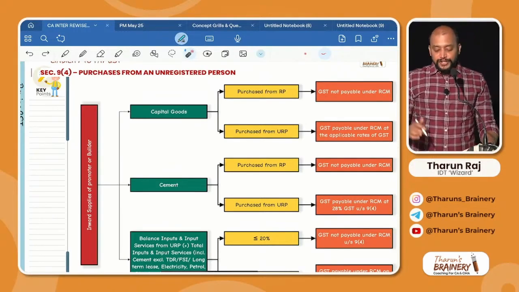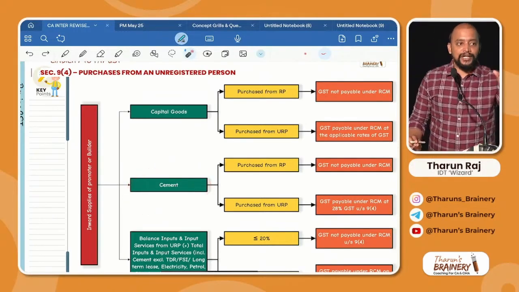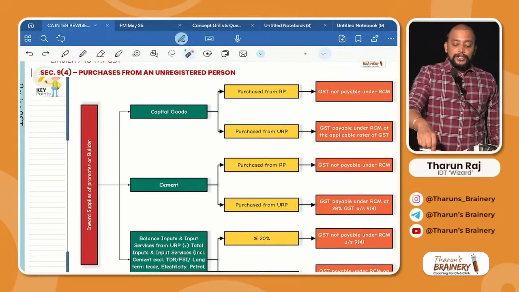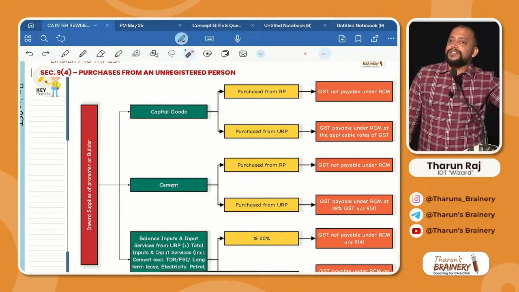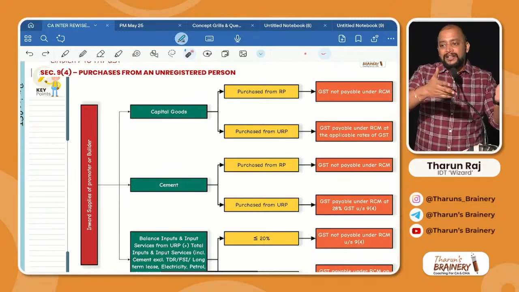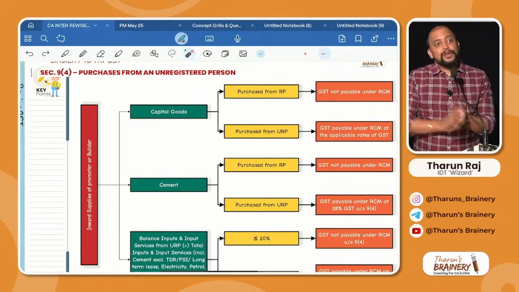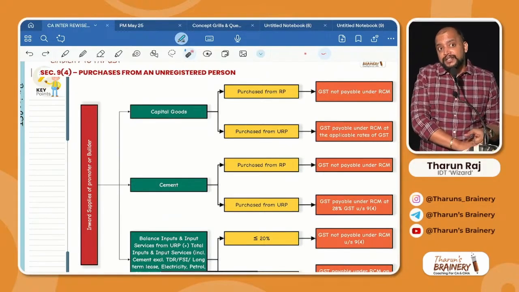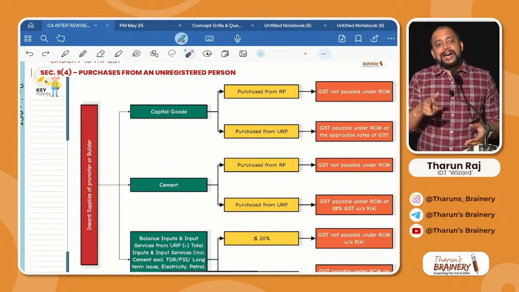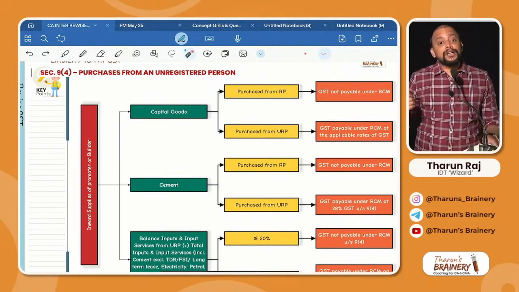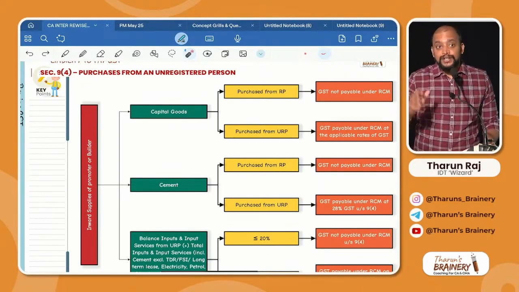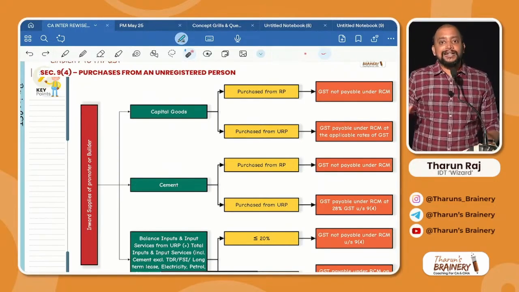Next, suppose you buy cement, you are a promoter or builder, you buy cement. You buy cement from an unregistered person. If you buy from a registered person, already you paid, no? So no need to pay any GST under RCM. What if you buy cement from an unregistered person? You need to pay GST under RCM. At what rate? 28% is the rate applicable to cement. So they cannot lose it. So 28% you need to pay under RCM.